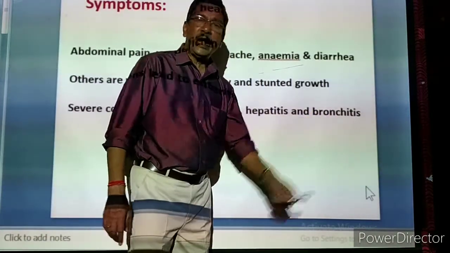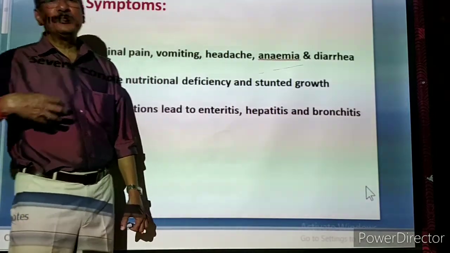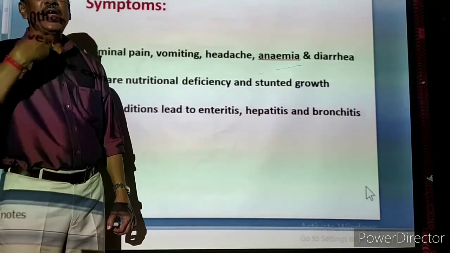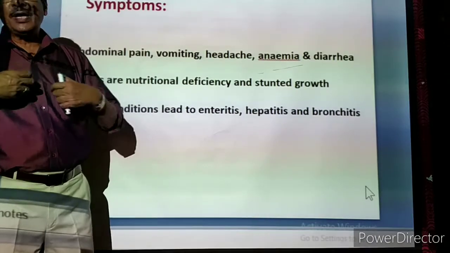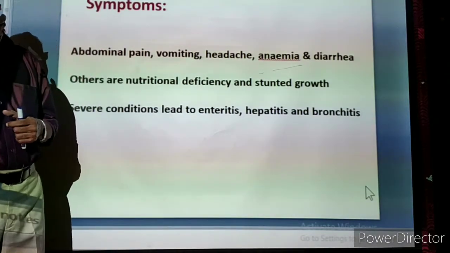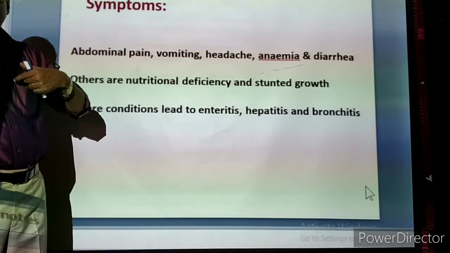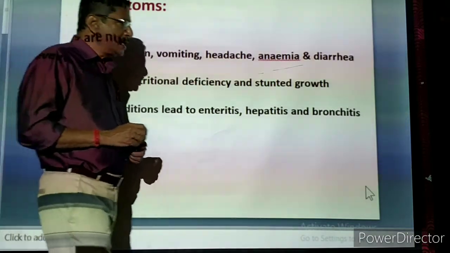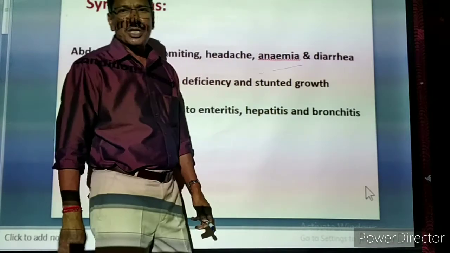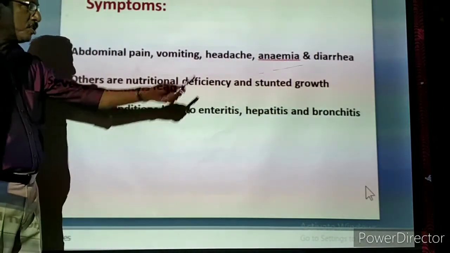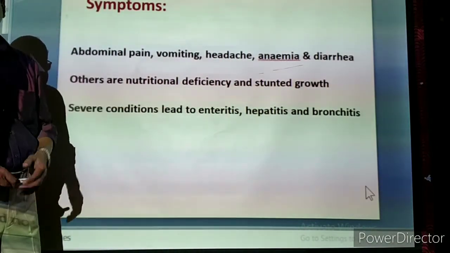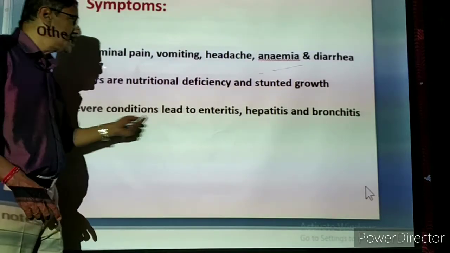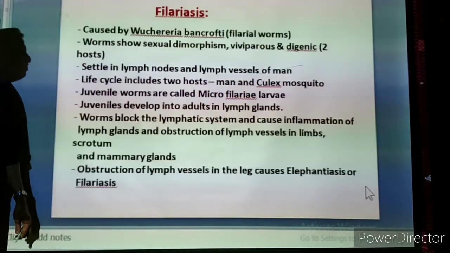Hepatitis. And bronchitis. Bronchitis means these worms are migrating everywhere and they are infecting the bronchi. In the respiratory system, after the nose, the trachea is coming. After that, there are two branches called the bronchi, which lead to the lungs. So in the bronchi, the infection will be there. That is severe infection, bronchitis. The person may find it very difficult to breathe. So these are all the major, severe conditions.